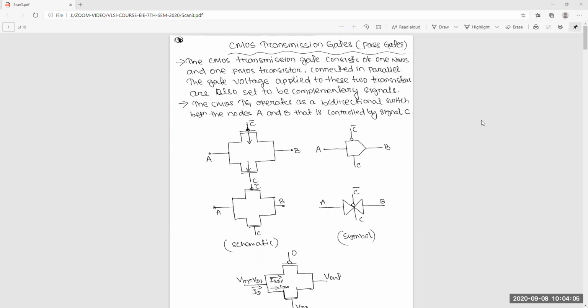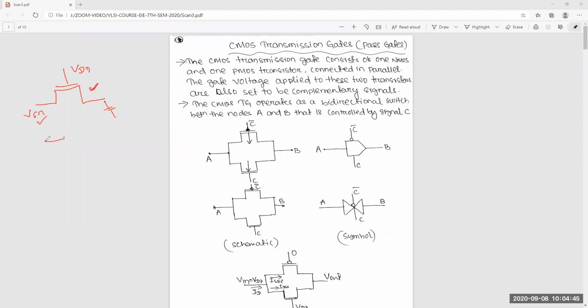And another important thing is, either NMOS or PMOS you can use as a switch. Suppose you want to pass something, it will act as a switch. Suppose this is NMOS, when you give VDD, this transistor will be on. So whatever signal you give at the input, you get it here. So that will act as a switch.